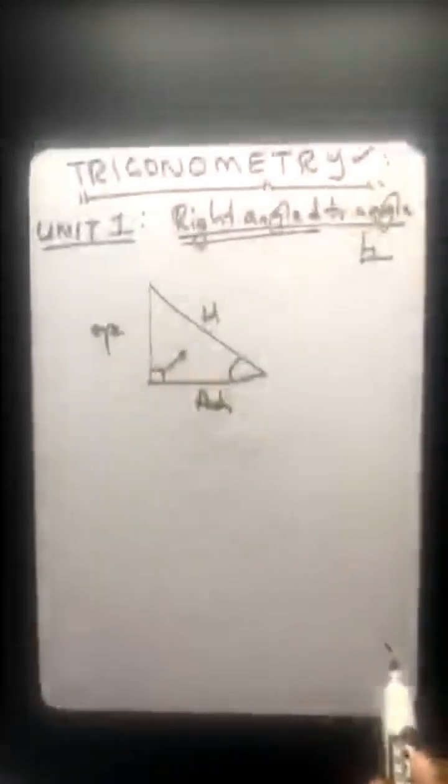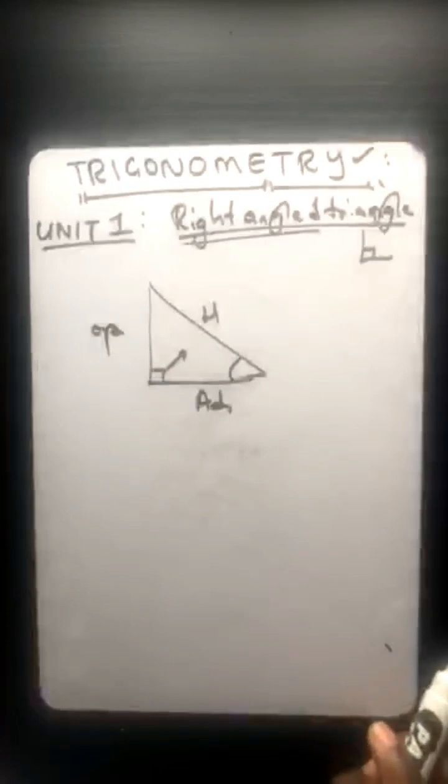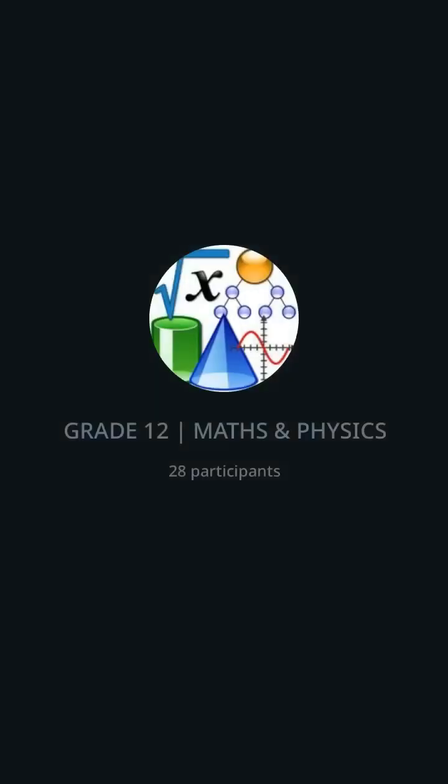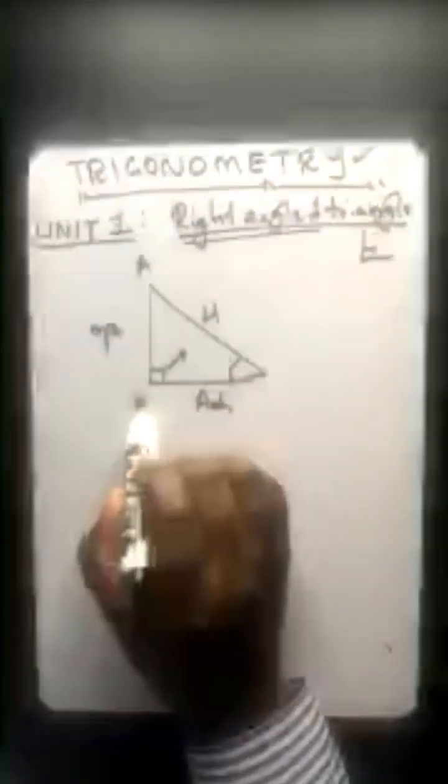Most importantly, you need to remember that the sum of interior angles of a triangle adds up to 180.